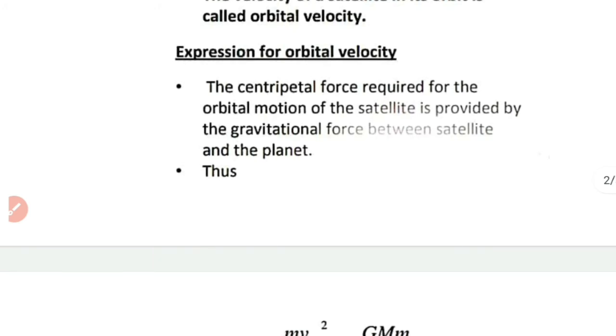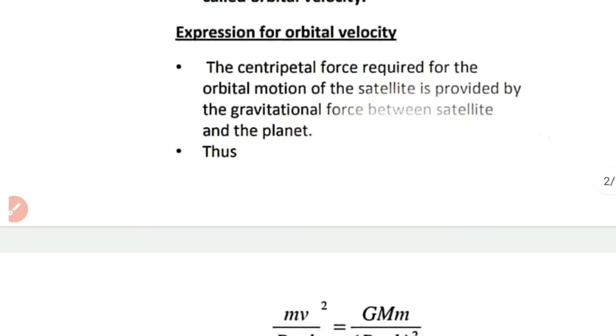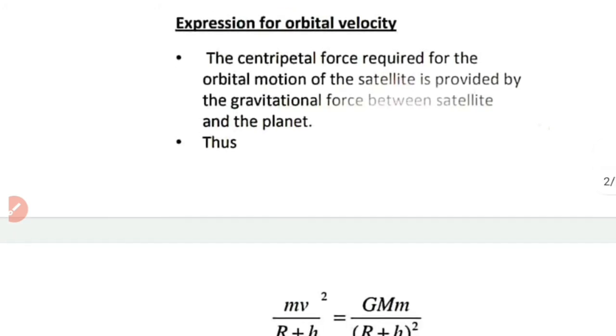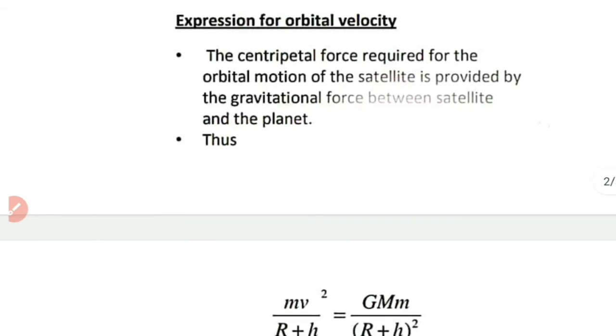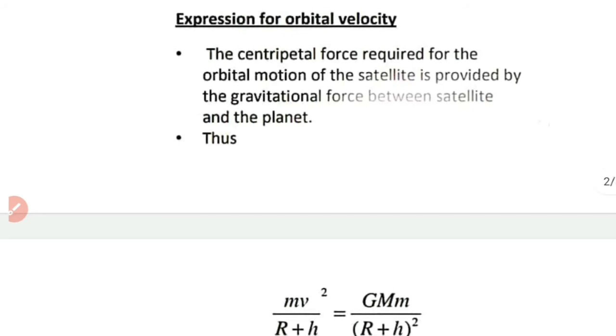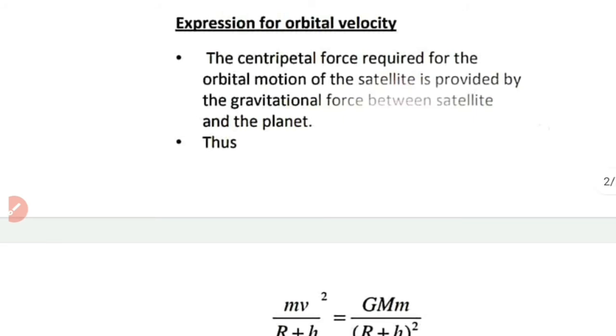Now, how will we get an expression for orbital velocity? That's what we are discussing. When a satellite revolves around Earth, we know the gravitational force between Earth and the satellite provides the required centripetal force. We have already discussed in the previous chapters that when a body is in circular motion, a force is required to maintain it. That force we call centripetal force.